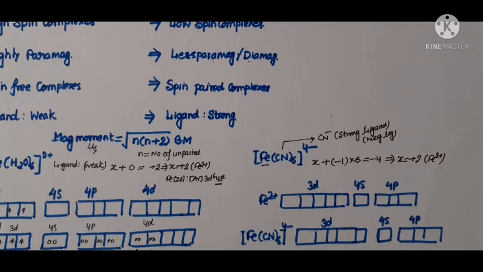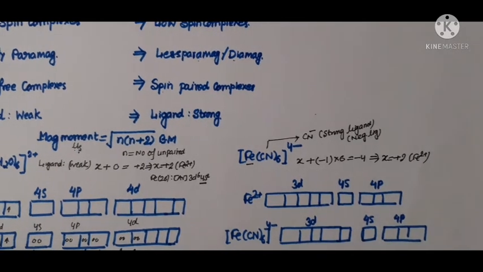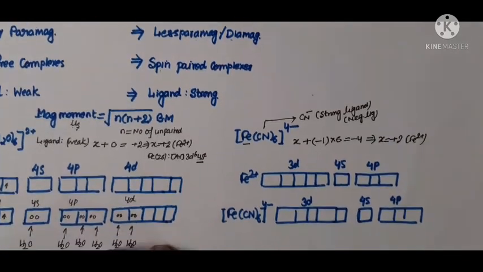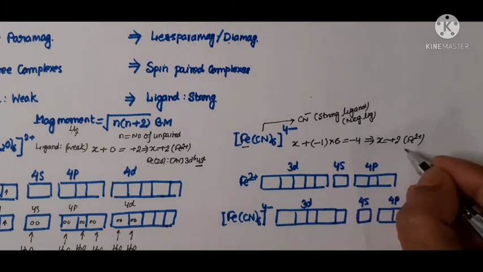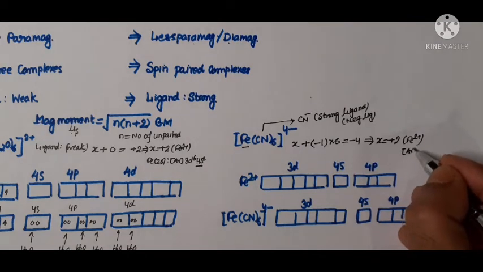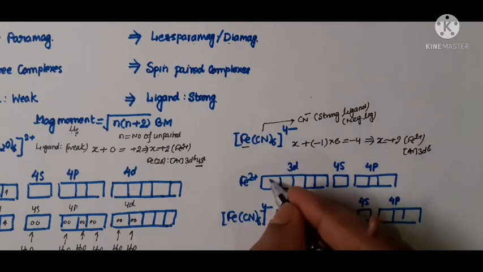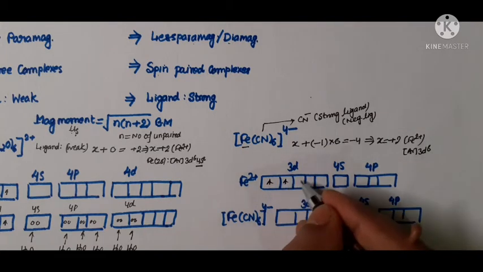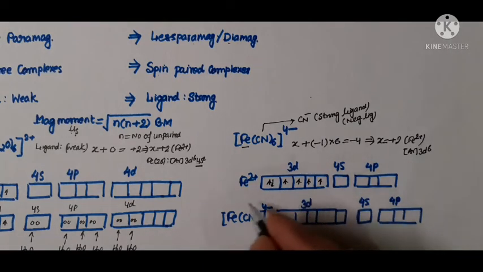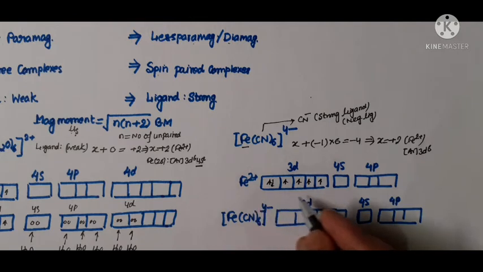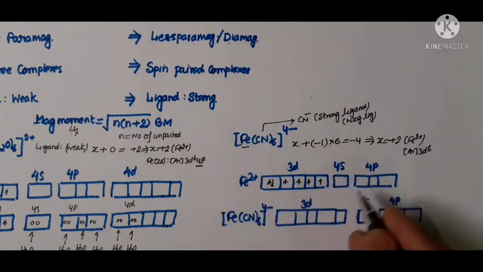As we have already found out, the electronic arrangement for the Fe2+ ion in the free state is argon 3d6. So put all 6 electrons in the 3d orbital. This is the free state of the Fe2+ ion: 3d, 4s, 4p.